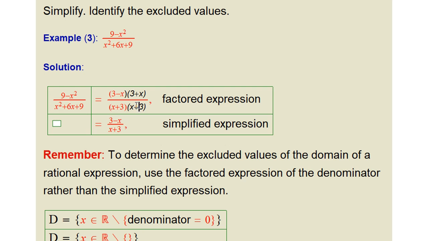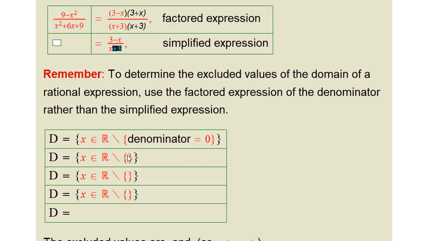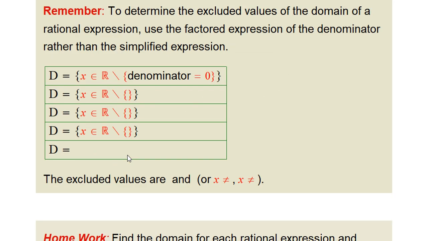You cannot cancel, then find the excluded value, because you will get a wrong answer. So in my case here, the excluded value is negative 3, because here it is identical, positive 3, positive 3. But in the next example, you will find that they are not necessarily equal.